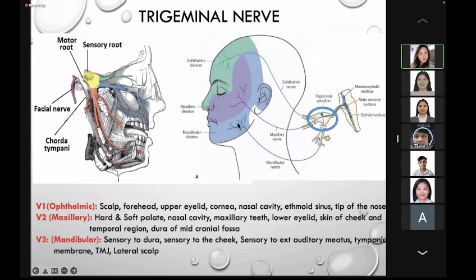While the maxillary division supplies the hard and soft palate, the nasal cavity, the maxillary teeth, the lower eyelids, the skin of the cheek, the temporal region, and the dura of the middle cranial fossa. While the mandibular division, the third branch of the trigeminal nerve, is sensory to the dura, the cheek, the external auditory meatus, tympanic membrane, temporomandibular joint, and lateral scalp.